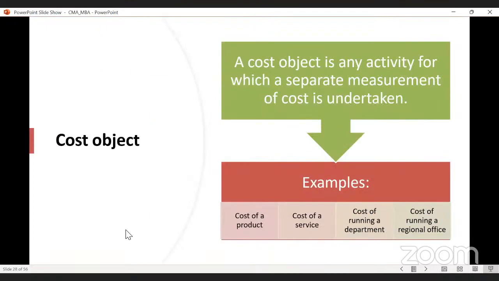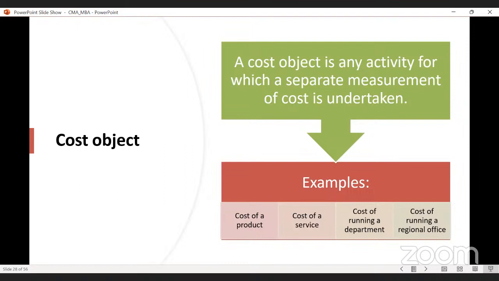Next one is cost object. What is a cost object actually? A cost object is any activity for which a separate measurement of cost is undertaken. That means a cost object is used to find out the cost of a cost center. We are using the cost object to find out the cost of the cost center.